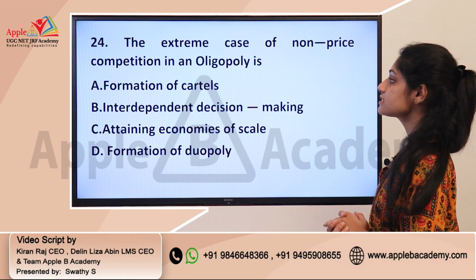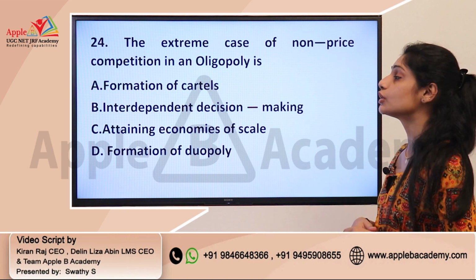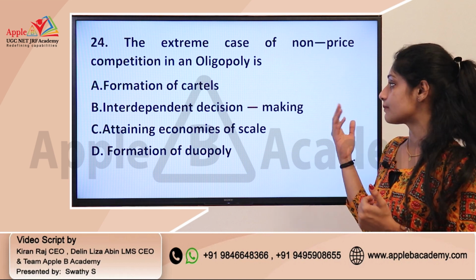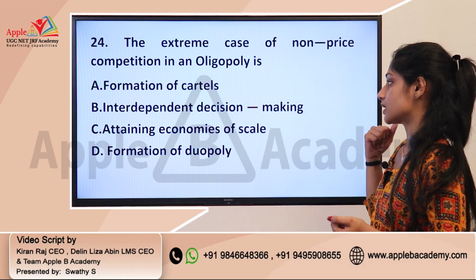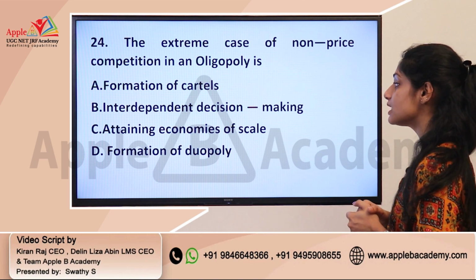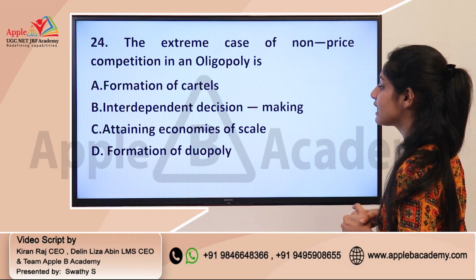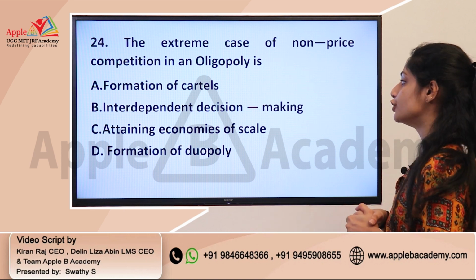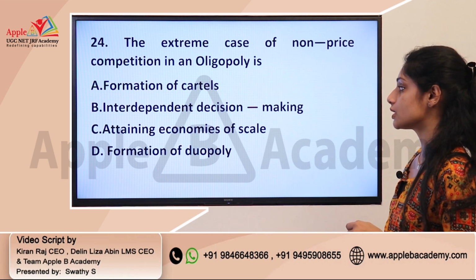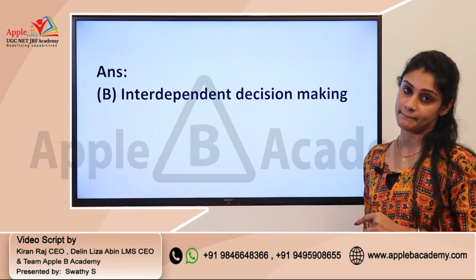Okay. And the next question: the extreme case of non-price competition in an oligopoly is. This particular question deals with economics and the different forms of market. Option A, formation of cartels. Option B, interdependent decision making. C, attaining economies of scale. And D, formation of duopoly. And the correct answer for this question is actually option B, which is interdependent decision making.